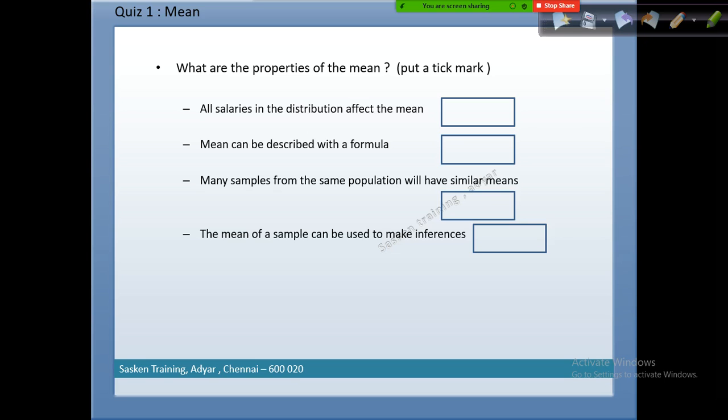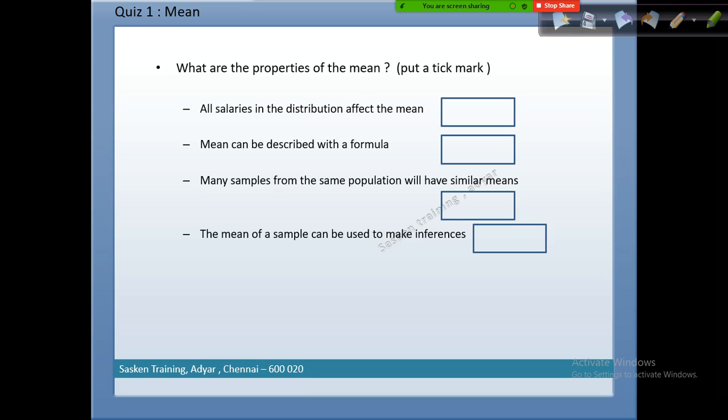The mean need not be the same all the time. Most of the time, sample to sample, the mean will vary. But yes, there are some samples where the mean will be the same. Supposing I have values like 1, 2, 3, 4, and I'm drawing samples. Like 1, 1, and I take another sample like 1, 2. For 1, 2, the mean is 1.5. For 1, 1, the mean is 1. If I take 1, 3 and 2, 2: 2 plus 2 is 4, so the mean is 2.